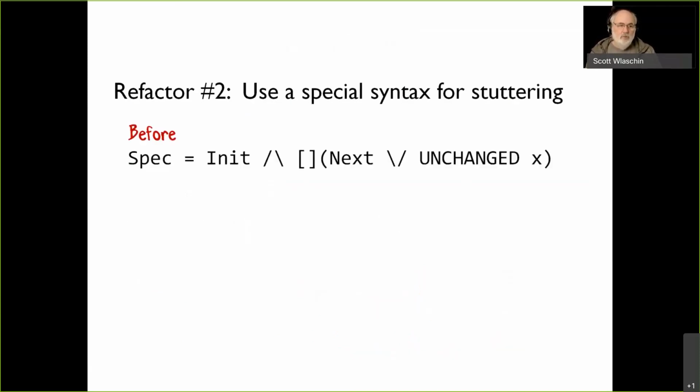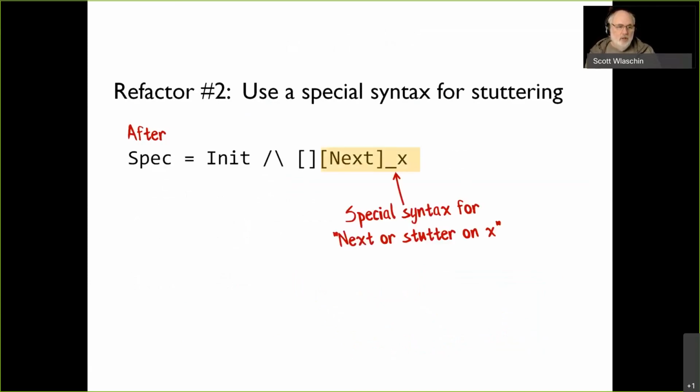Okay, so this is what it looks like right now, but then there's a special syntax to make it look nicer, and it looks like this. So that's what it looks like before, and that's what it looks like afterwards. This special syntax, when you have the little underscore, means stutter on X. So it says try to do the next transition or stutter on X, and they're both good. All right, so that's what we've got right now.